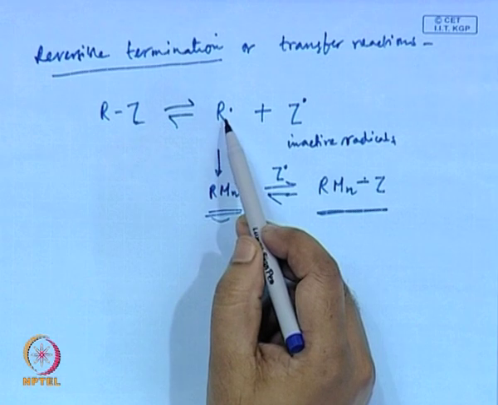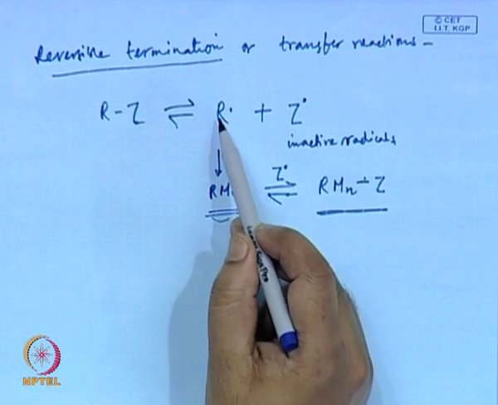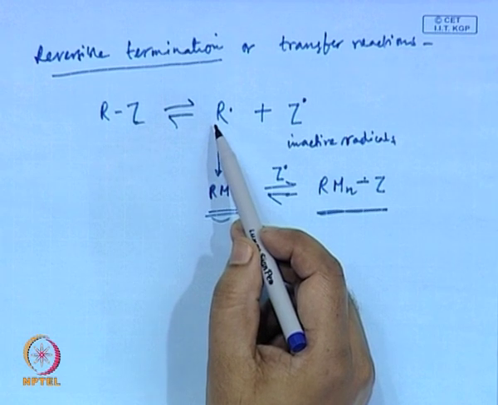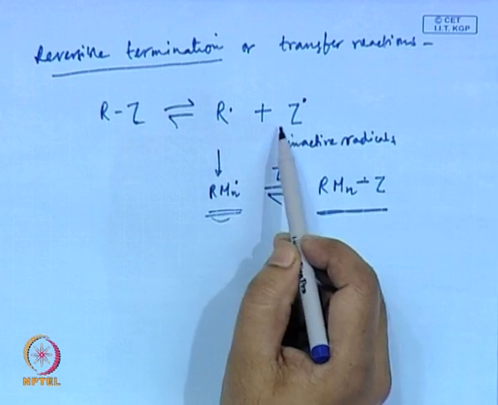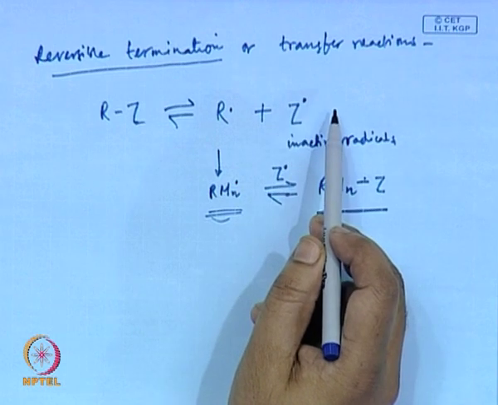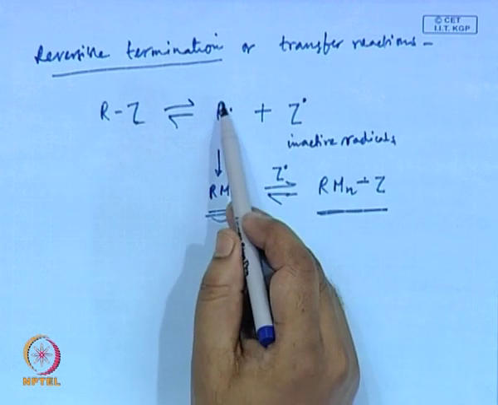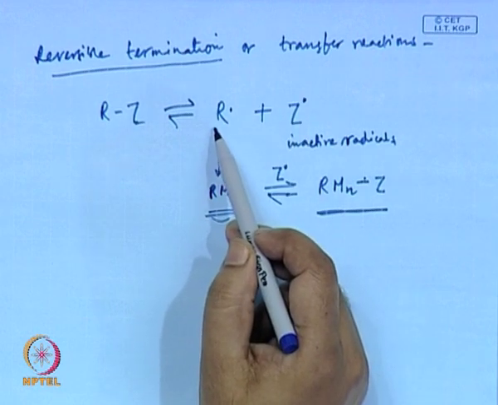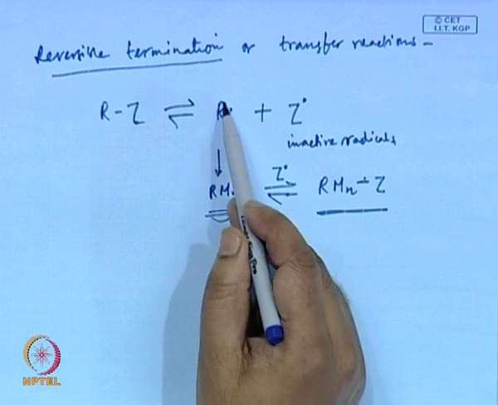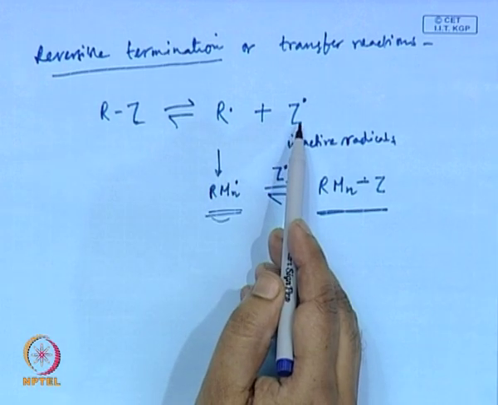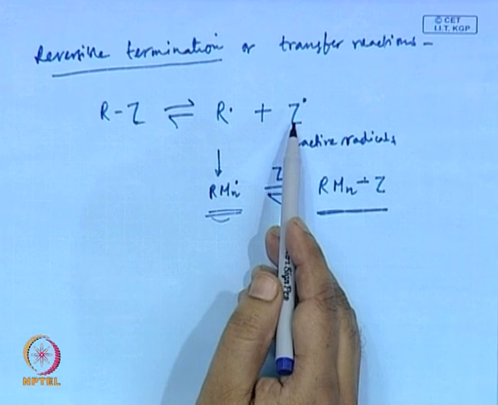Now, at the very beginning the concentration of R dot is quite high. So, in the beginning they will undergo some termination reaction till the concentration of Z dot is much higher. At the very beginning, these forms might undergo bimolecular termination reaction. So, you get a drop in R dot concentration and you get more and more Z dot at the beginning.